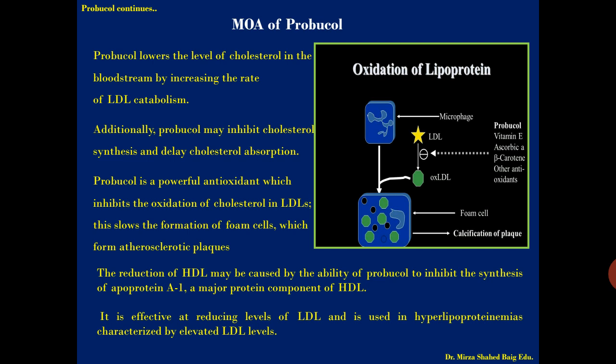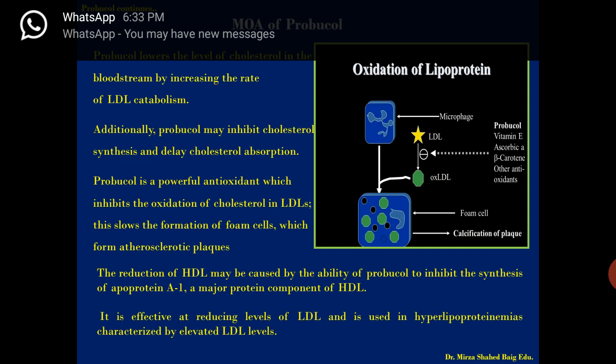It is effective at reducing the level of LDL and is used in hyperlipoproteinemias characterized by elevated LDL level. In the figure you can see how the oxidation of lipoprotein is going on. LDL oxidation forms the oxidized product of LDL, which forms the foam cell that attaches to the blood vessels and forms the atherosclerotic plaques in the body.